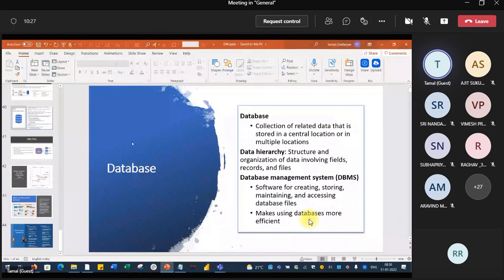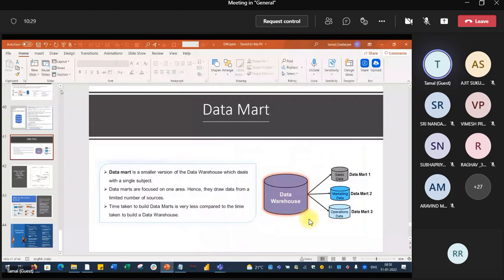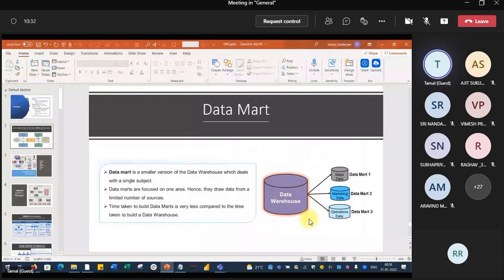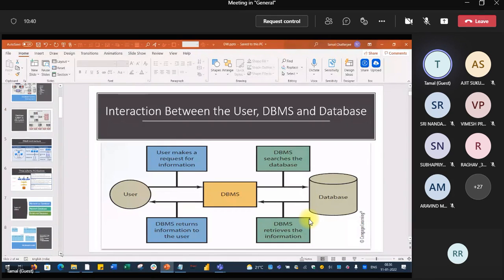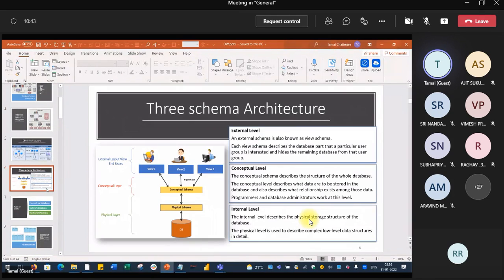So we have seen the DBMS is nothing but the interface between you and the database. And we have seen that there are actually three levels of DBMS.